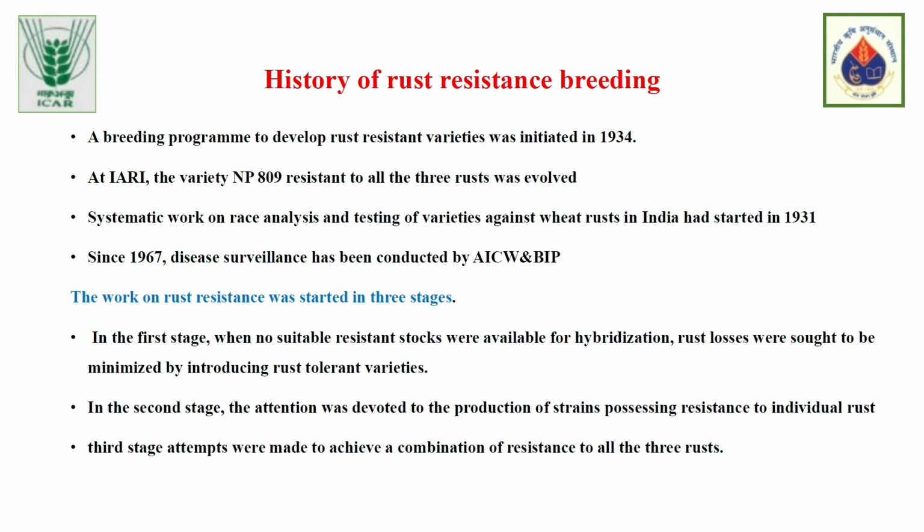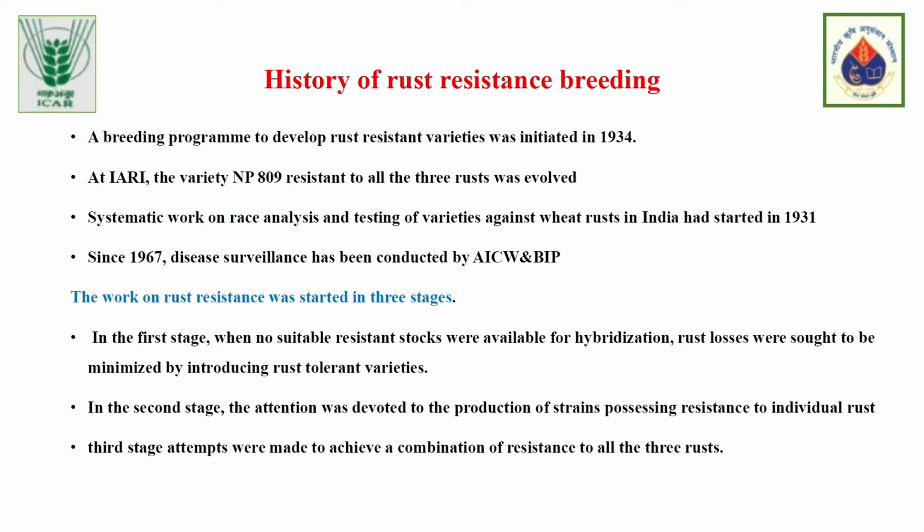Coming to the history of rust resistance breeding, this breeding program was initiated in 1934, way back before independence. At IARI, the Indian Agricultural Research Institute, the variety NP809 was released, which was found to have resistance to all three rusts.